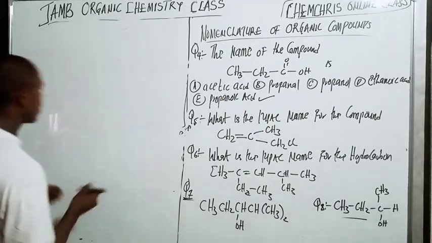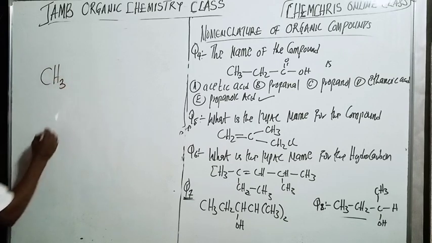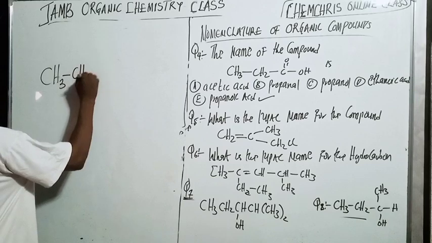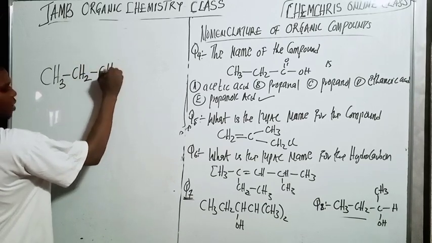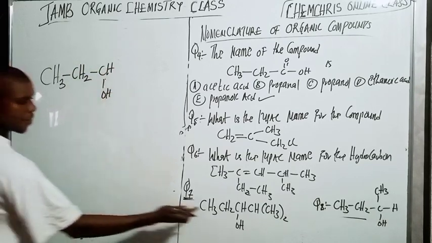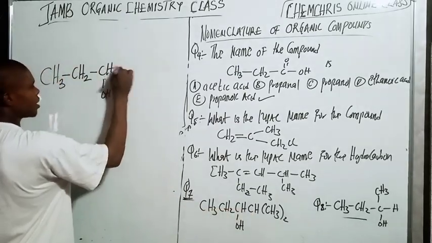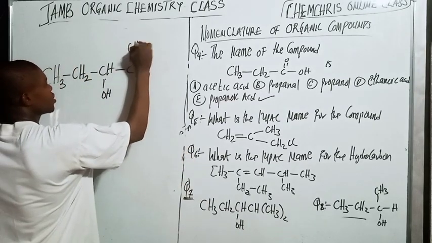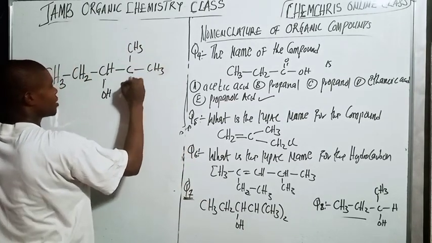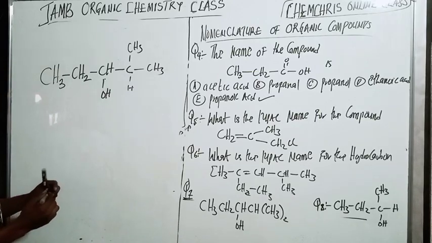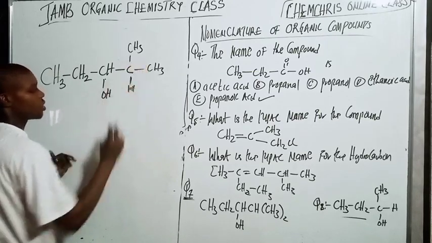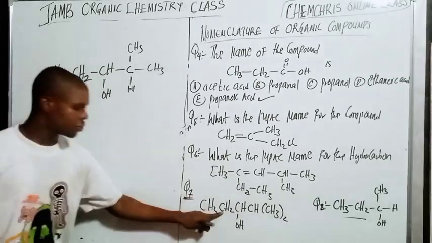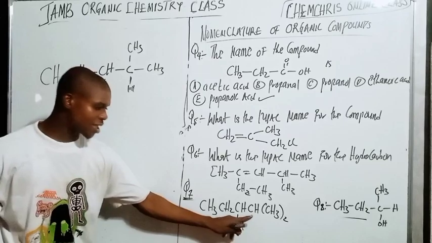Here we have this structure. Here we have CH3, CH2, and CHOH. Now, this carbon here has a hydrogen and 2 methyl groups. So here we have CH3, CH3 and hydrogen. That is what it means. So this structure is also the same. Here we have CH3, here we have CH2, here we have CHOH.